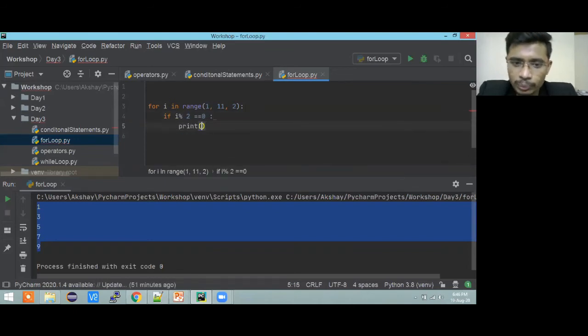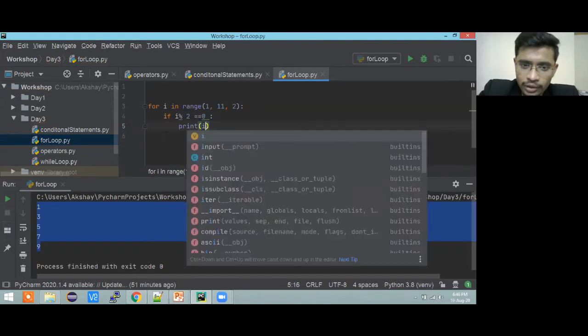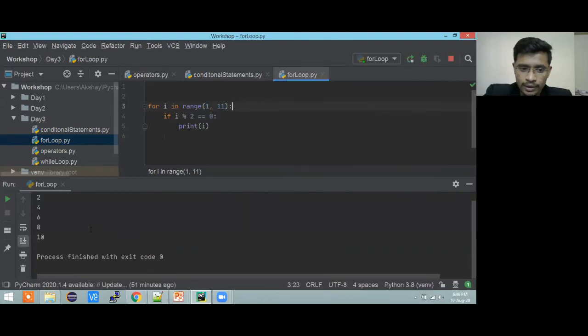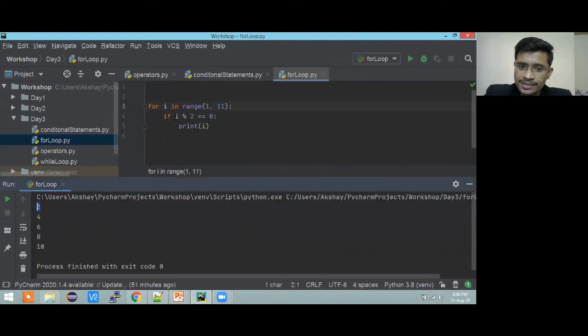So this is another way to print even numbers. I'm just giving you the example: print i. This is the code to print all even numbers, and this is what other people who don't know the step will do. If I run this code, I get only even numbers, because I'm getting all the first 10 numbers and doing a modulo operation. Unnecessarily, this operator and this comparison operator take some time, and the print again consumes time.